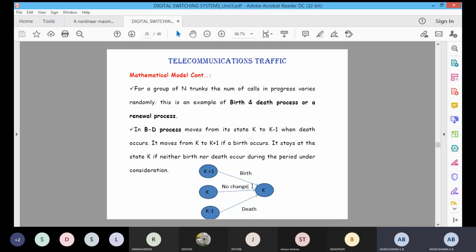Suppose a call came, then it will move to the next state. This is K plus 1, because K is the number of states. Suppose the call is terminated, it will go back to the previous state, K minus 1. That is the end state, the termination stage. If nothing happens in the particular state, there is no change, K is equal to K.